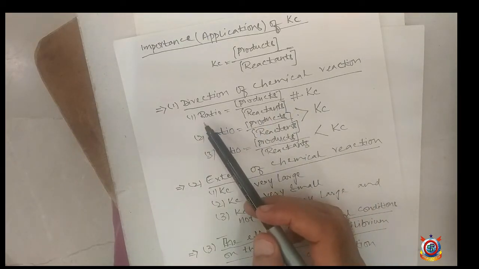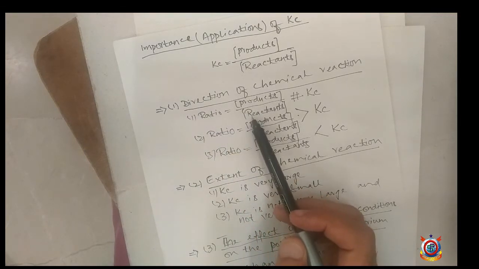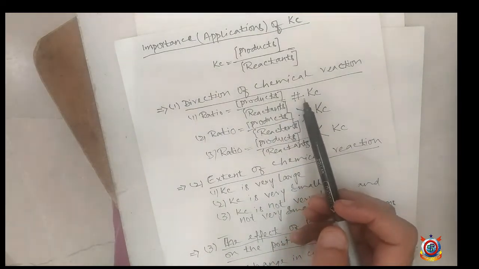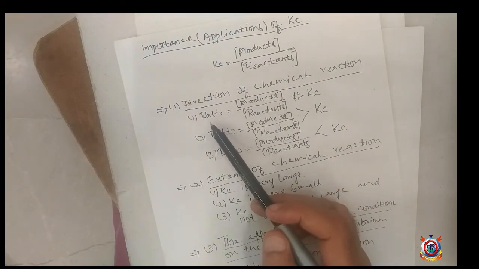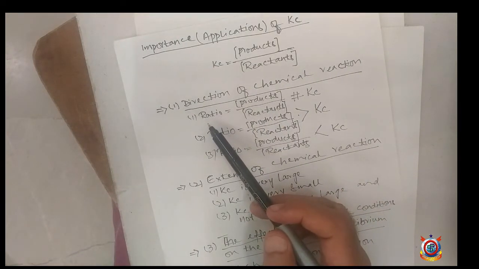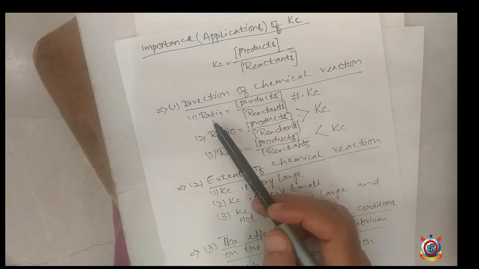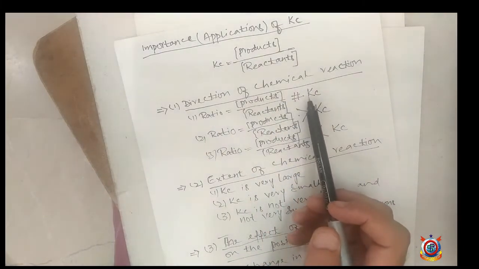First possibility, first prediction: if the ratio of product and reactant is equal to the value of Kc, then the reaction is present in the equilibrium form. What does it mean by ratio? Ratio means the concentration or the amount which we use during the chemical reaction. If this ratio is equal to the value of Kc, then the reaction is present in the equilibrium form.